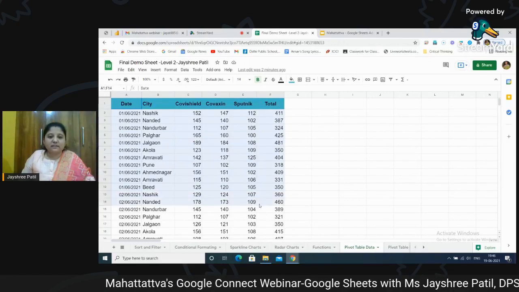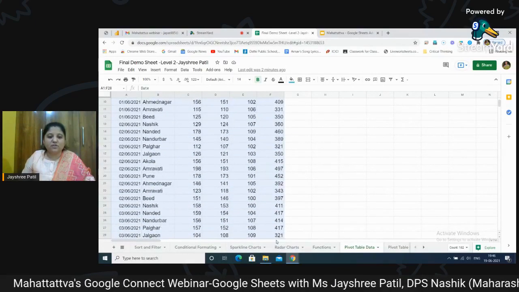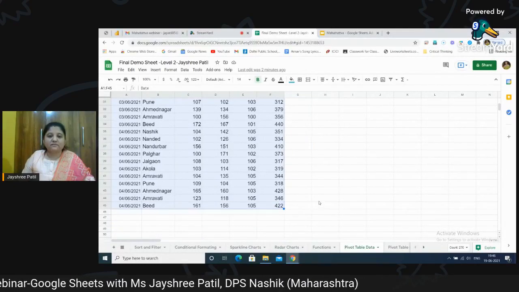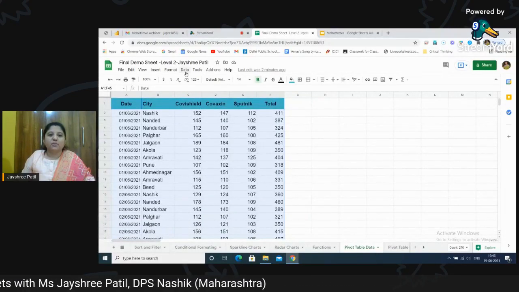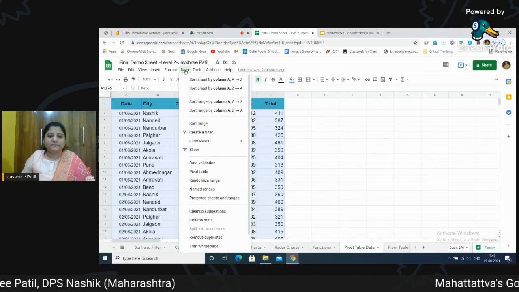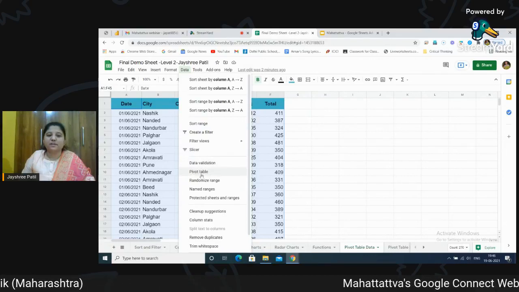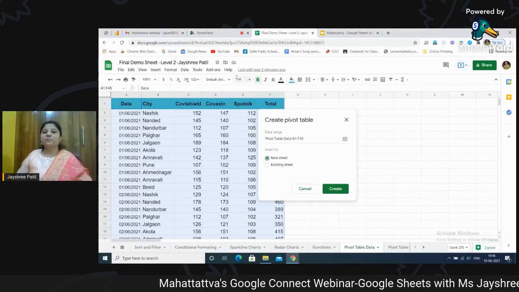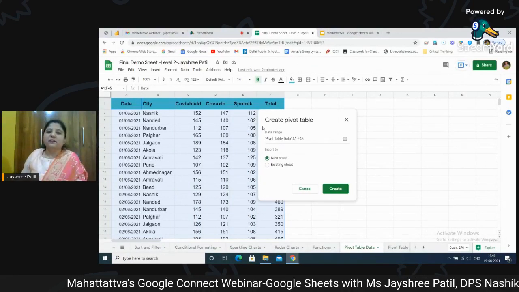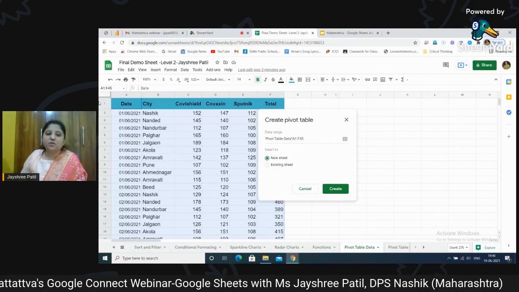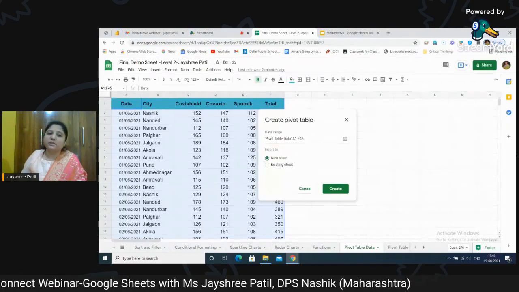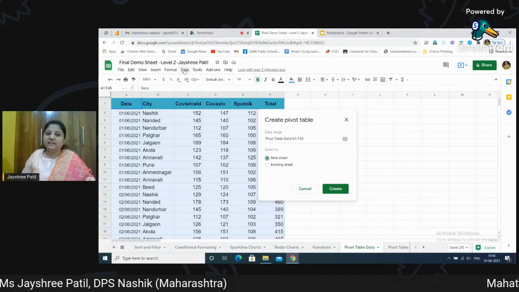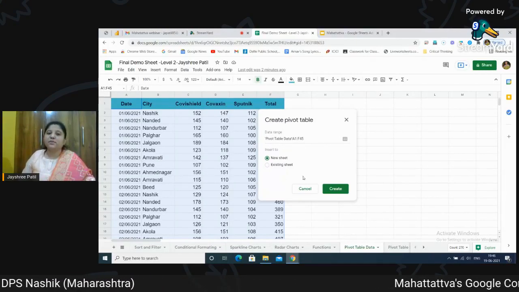Just select the data. First thing, again as usual, this is a very small amount of data which I have taken. You will have to go to Data and we have an option called pivot tables. Just click on it. If you know the basic things, you will be able to use it in different ways, the way you want data to be visualized. So first, select data, go to the Data option and select pivot table.